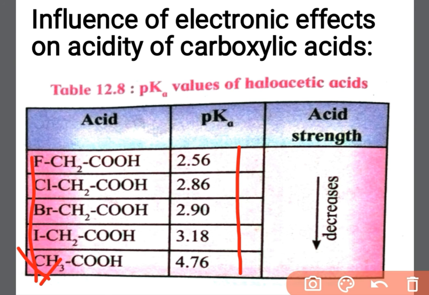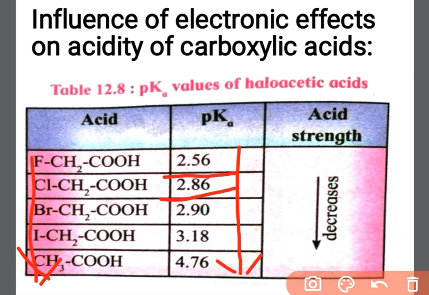So it exerts more electron withdrawing inductive effect on the carbon chain. So its pKa will be smaller and acid strength will be higher. So here is the pKa, 2.56. Next, for chlorine, pKa will be 2.86, and for acetic acid pKa is higher and acid strength is lower.